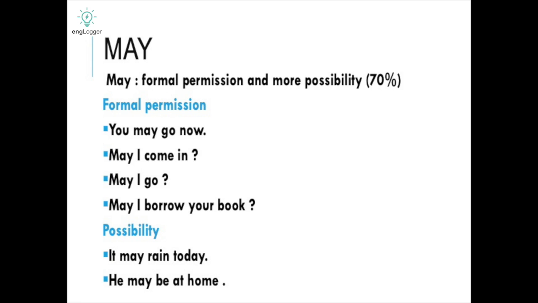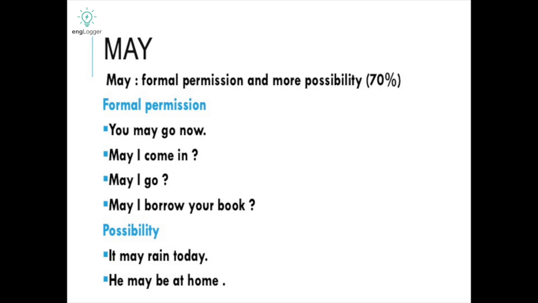The formal permission, a few examples. You may go now. May I come in? May I go? May I borrow your book? So here, may I borrow your book? May I go? I have used may, and that is very formal. Now here is possibility. Again, 70% possibility or 80% possibility. It may rain today and he may be at home.